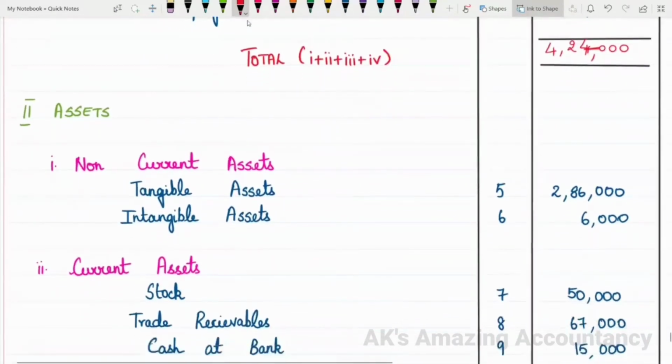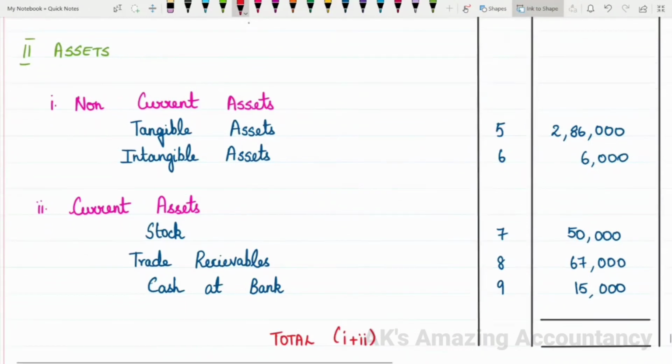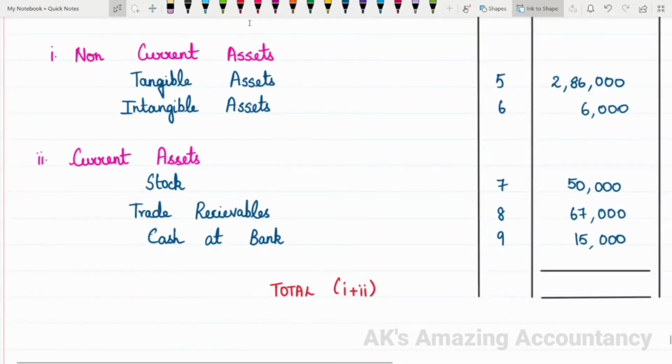Now let us come to the next part, that is assets. Under assets we have non-current assets. Under non-current assets we have tangible assets and intangible assets. First, tangible assets, note 5, it is 2,86,000. Then intangible assets, note 6, which is nothing but goodwill, right? That is 6,000. Then under current assets, we have note 7, stock, 50,000. Then trade receivables, note 8, 67,000. Then cash at bank, note 9, 15,000.